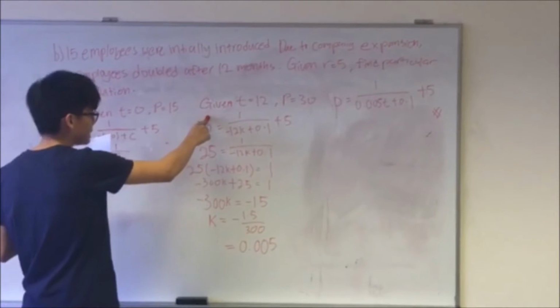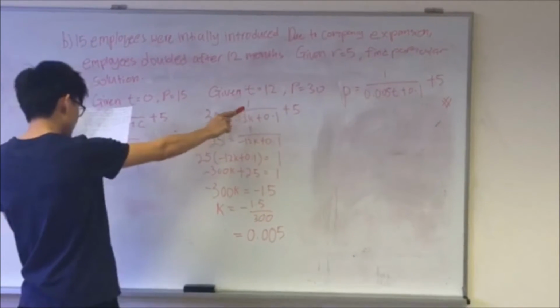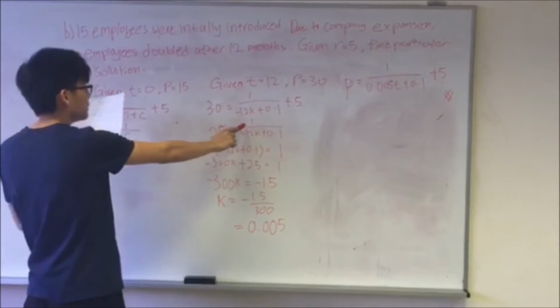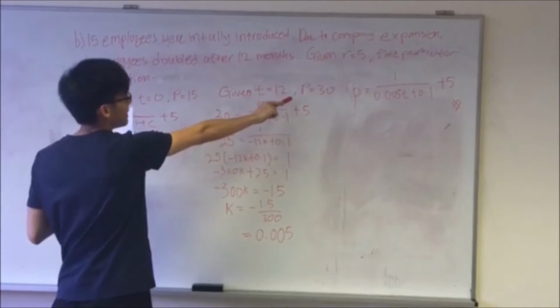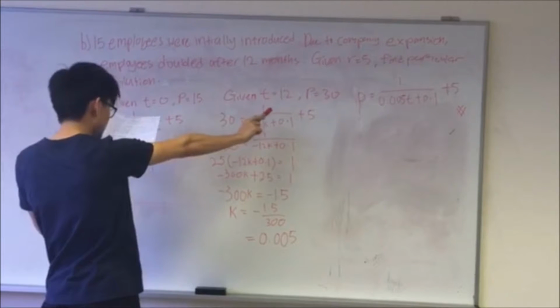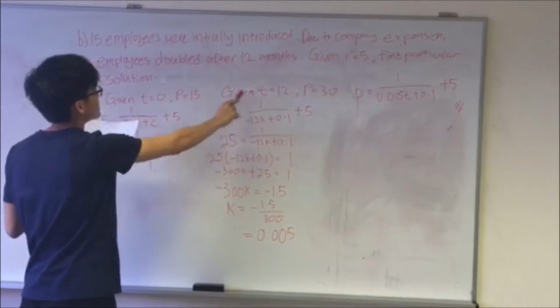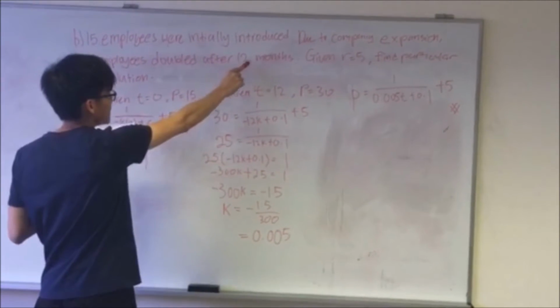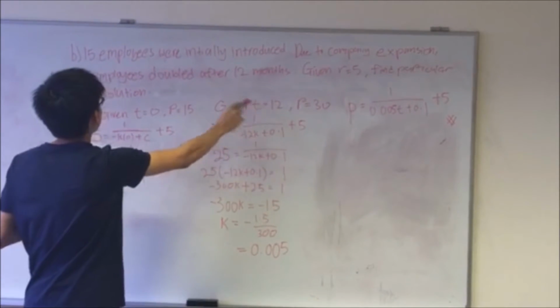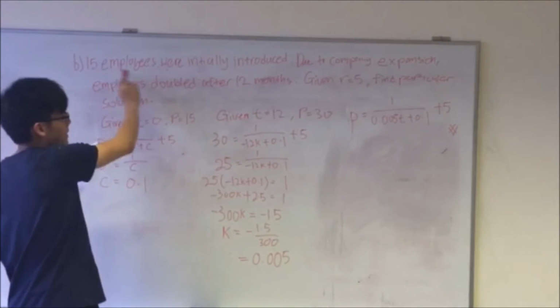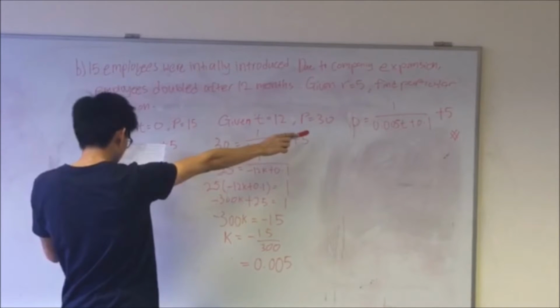Now we will be finding the other constant, which is k. We will let t equal 12 and p equal 30, as it is said that the employees double after 12 months. Hence t will be 12, and as the initial employees was 15, when doubled it will give you 30.